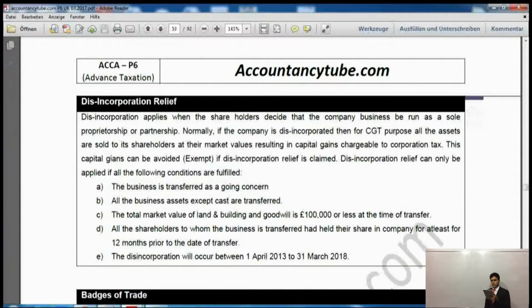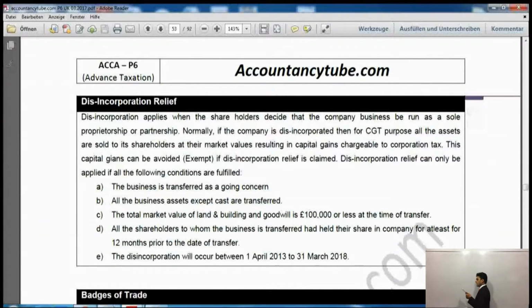So it says disincorporation relief applies when the shareholder decides that the company business is to be run as a sole proprietorship or partnership. Normally, if we ignore this relief, what would happen is that we will sell the company shares to the shareholders, and then we will calculate the gain.